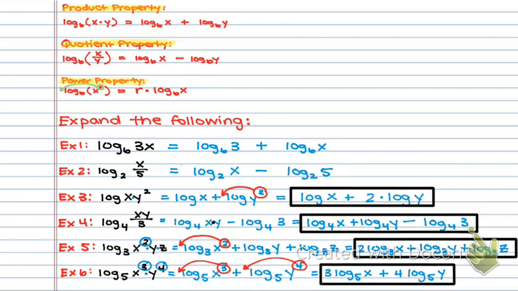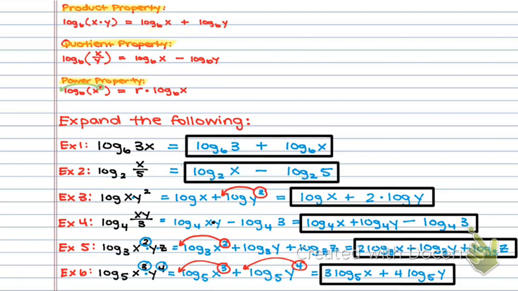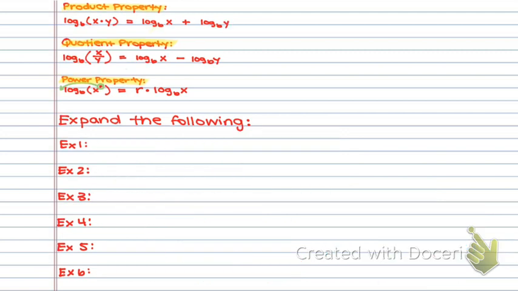Now, expanding is something you need to know how to do, but condensing is what's going to help you usually when you're solving equations, which is going to be one of our next few lessons. So you really definitely need to understand these properties so you can condense properly. And luckily, some people find condensing easier than expanding. So go ahead. I've got the properties here again, and again, we're going to do 6 examples. Except for, of course, this needs to say condense the following.